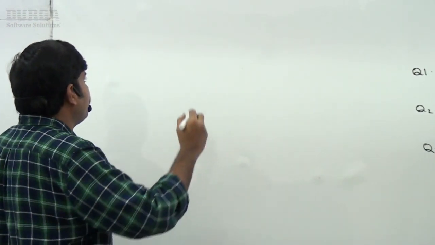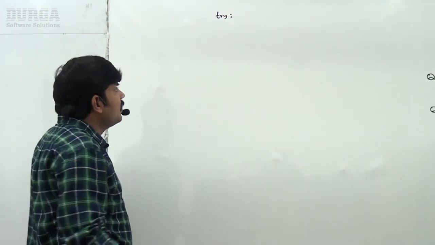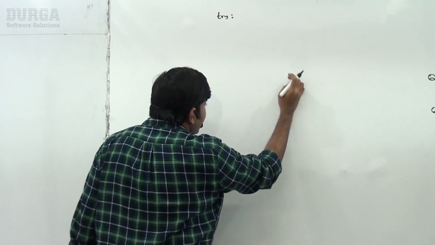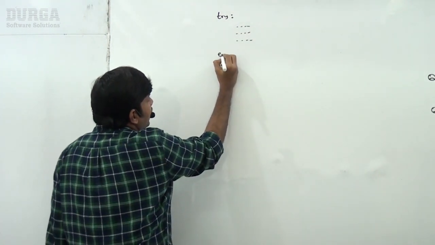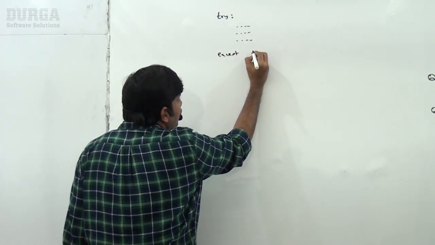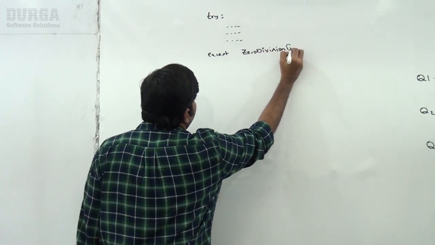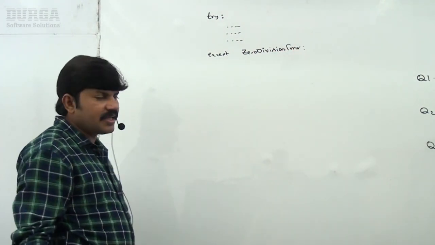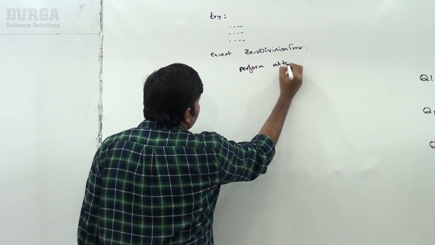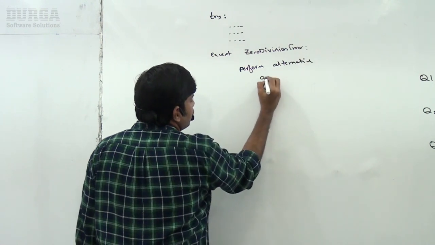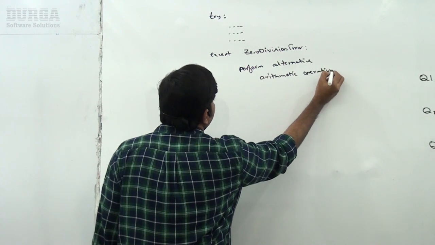Here, see this point very carefully. I'm taking try. Take very special care. Let me explain the syntax. I'm taking except ZeroDivisionError, like this. Now perform alternative arithmetic operations.